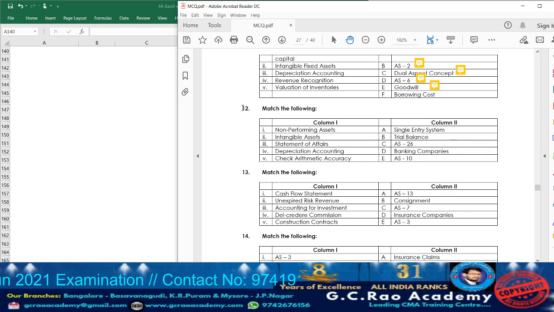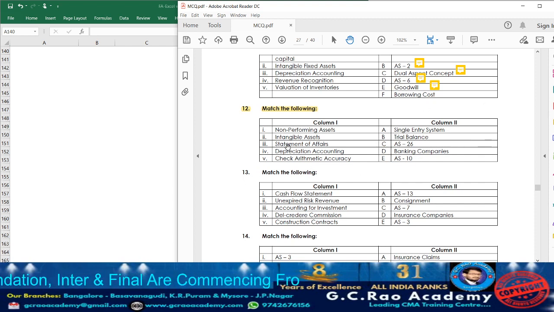Now let us move on to question 12. First in column 1, what they have given? Non-performing asset, again related to banking companies. Intangible assets, as I already explained in the previous question. Point number 3, statement of affairs. Statement of affairs will be prepared in the single entry system. Depreciation accounting is covered under AS 6. Check arithmetical accuracy: which statement will be prepared to check the arithmetical accuracy? Trial balance.